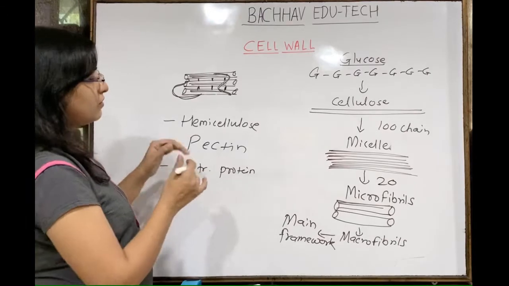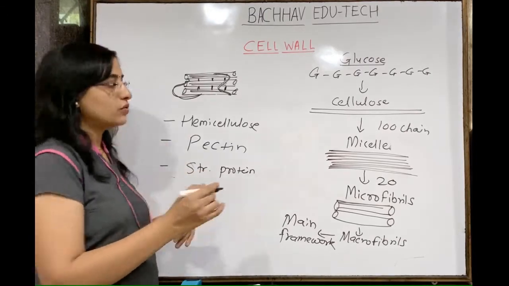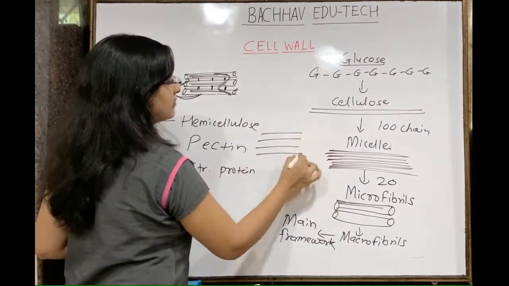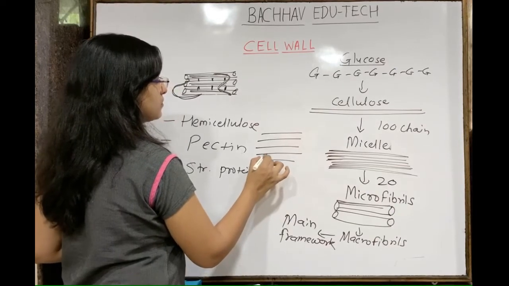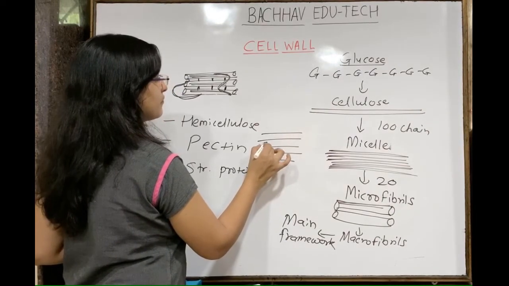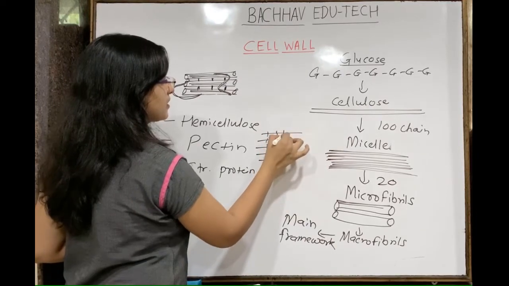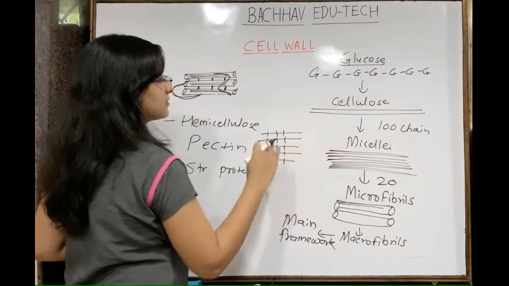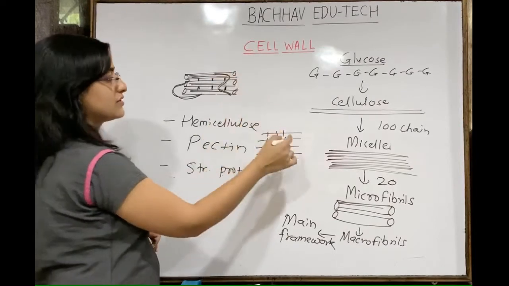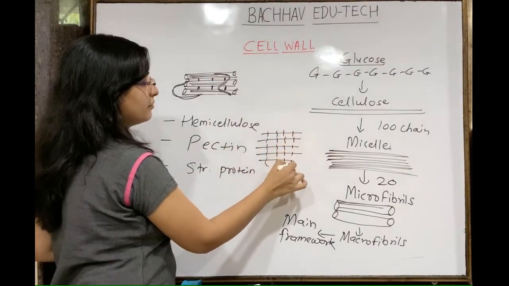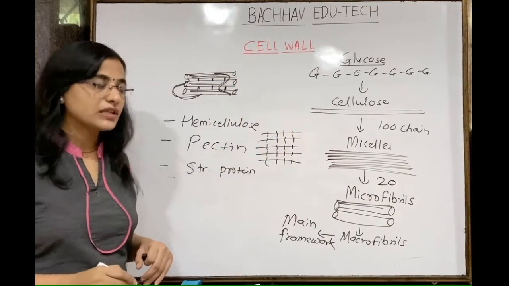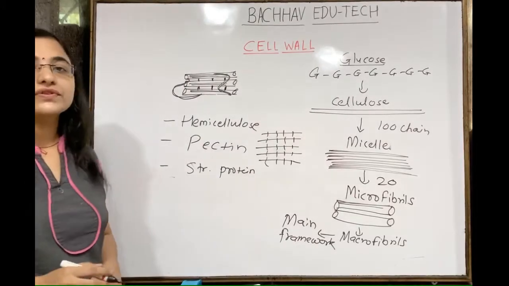Understand this? So now it looks like what we call a mat. So this is nothing but the main framework, and this protein is going here, then here. Warp and weft material is there. So just like our mat looks, we will see that type of structure. So something like this, from below to here, from above, below, above. So the same will be there. A warp and weft kind of structure will be there, and this is nothing but due to the structural protein.